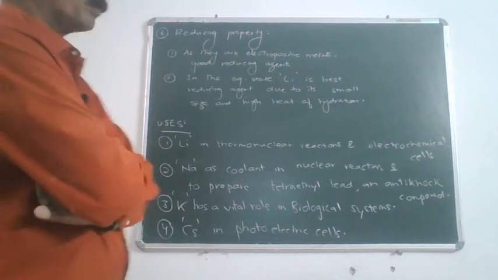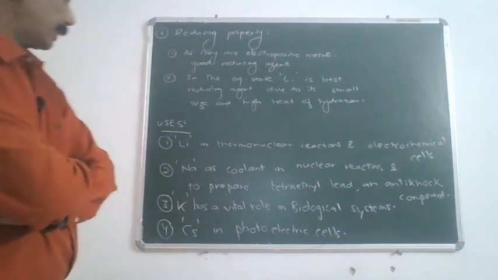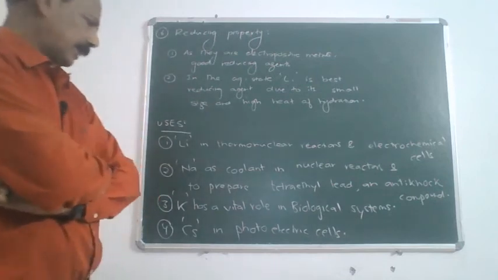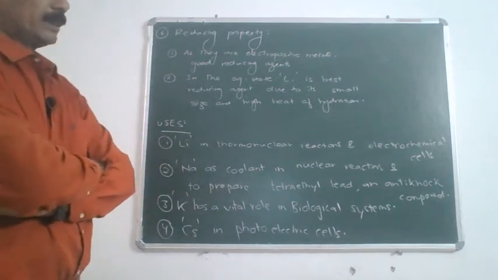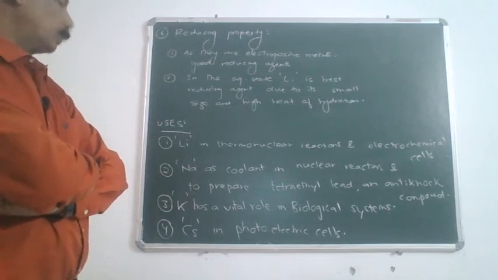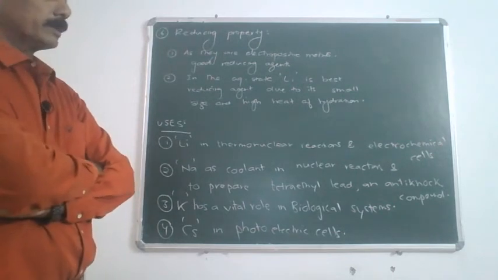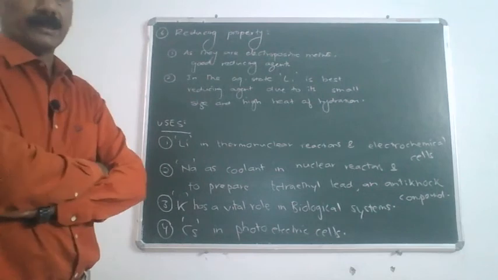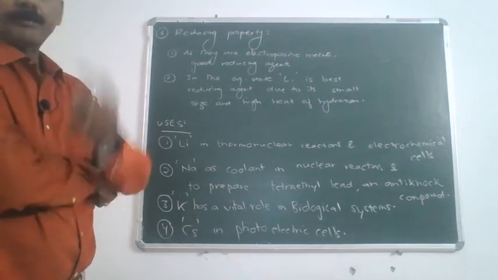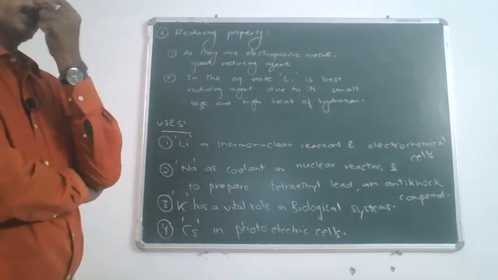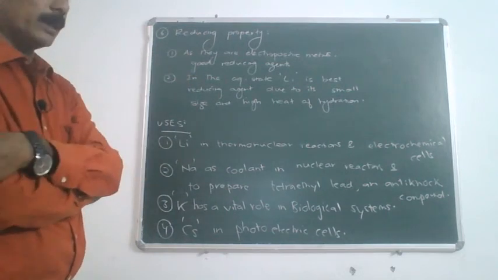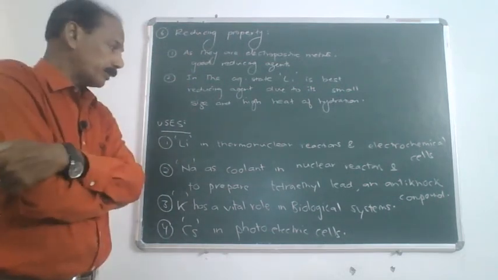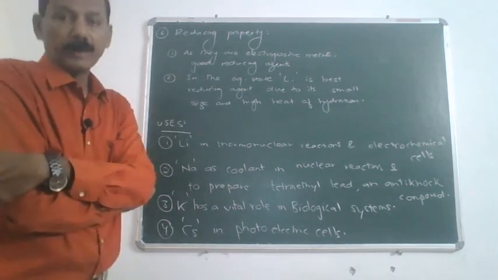Next, we come to the uses of alkali metals. Alkali metals have a number of uses, starting with uses of lithium. Common electrochemical cells contain lithium. Remember, we come across a term commonly used now called a lithium battery. Similarly, lithium is used in thermonuclear reactions.